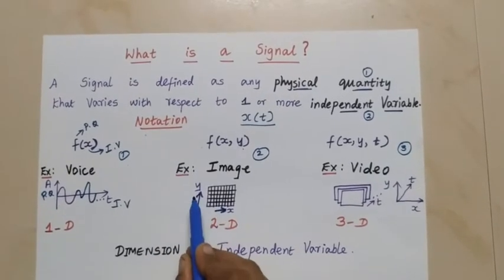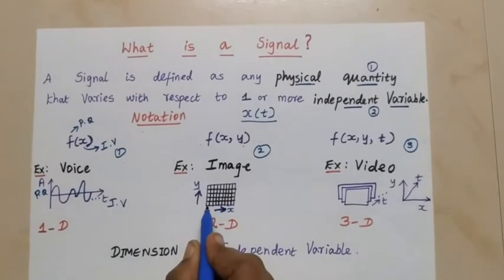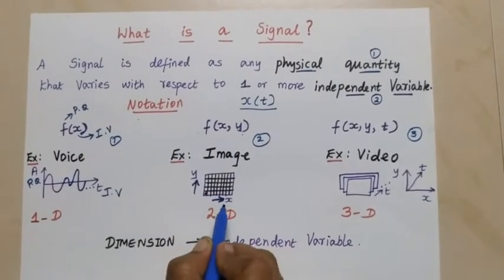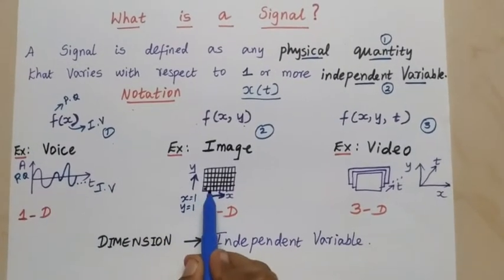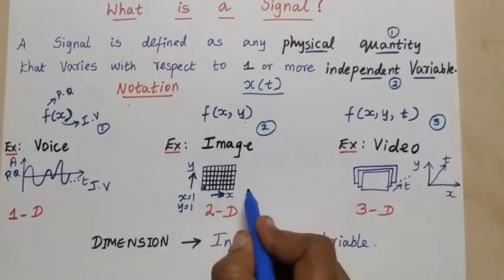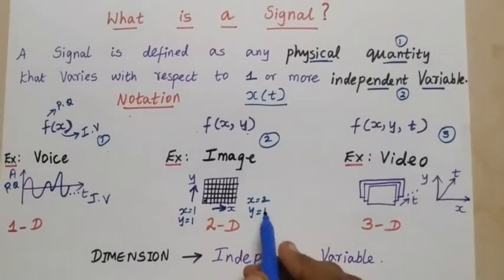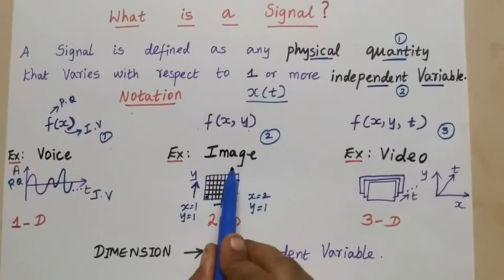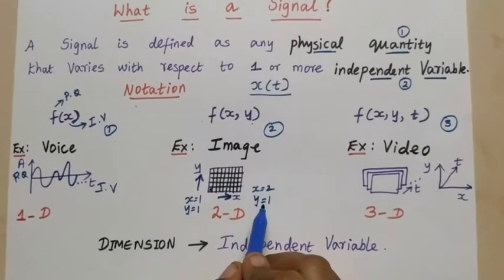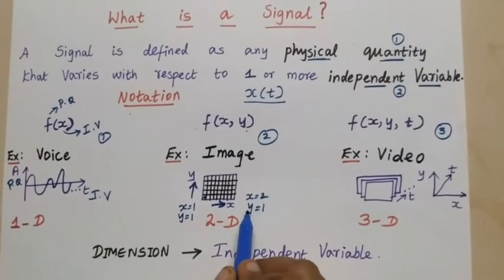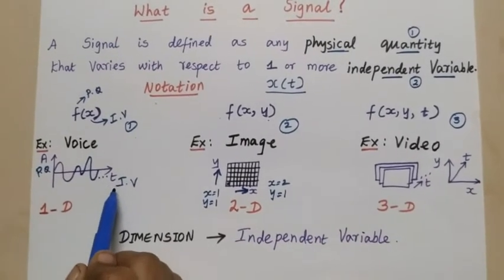If you take x and y, we can imagine like a grid of small boxes. How to denote this first box? It is nothing but x is equal to 1, y is equal to 1. If we go for the next, x is equal to 2, y is equal to 1. So two locations, two variables are used to denote an image. So it comes under f of x comma y. In this case, independent variables are locations x, y. In the first case, the independent variable is time.